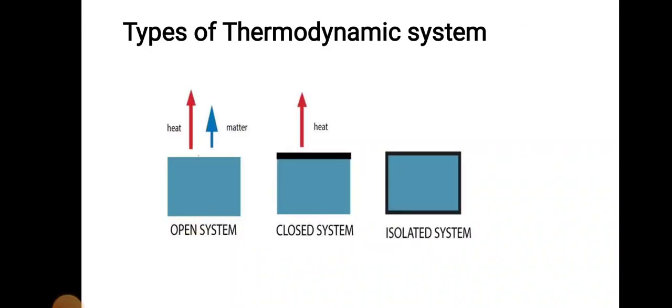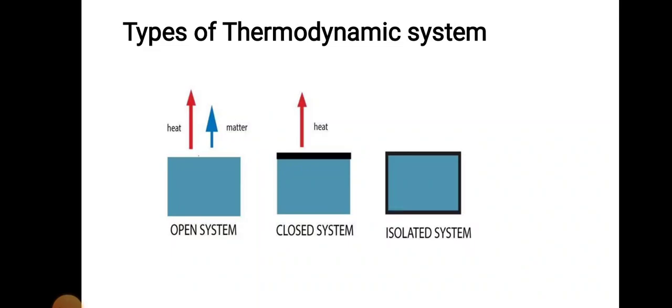Then, types of thermodynamic system. There are three systems: open system, closed system and isolated system. First, an open system is a system in which the transfer of both mass and energy takes place. The system is also known as a control volume. For example, boiling of water in an open vessel is an open system, because the water and heat energy both enter and leave the boundary of the vessel.